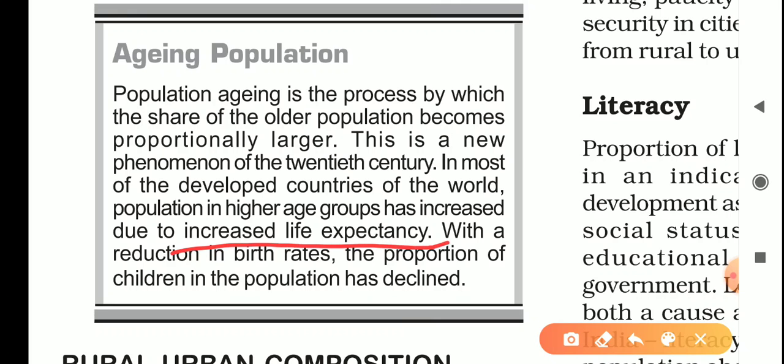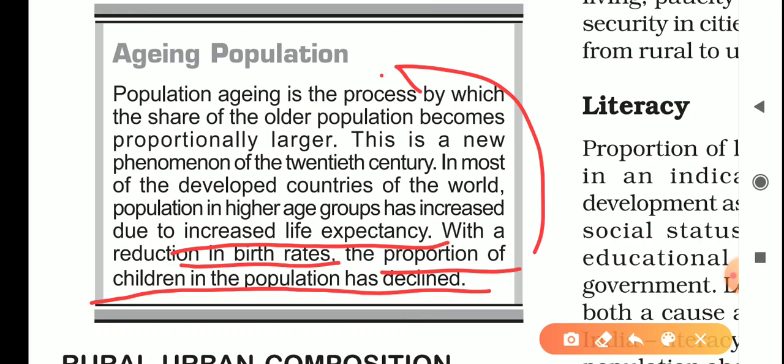Now we have modern medication and advanced medical facilities, so the death rate has become less. And the second is the reduction in birth rates, as awareness and education have spread, people are more likely to reproduce fewer children. So that's why the birth rate has come down. The proportion of children in the population has declined. So that's why more people are old, so it is called aging population.